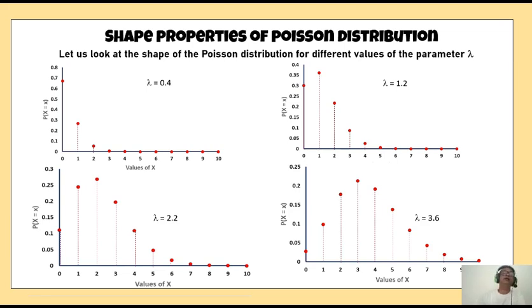Now if you look at this, when my lambda value is less, the probability takes this shape. These are probability mass functions, like binomial distribution. Poisson distribution is also a discrete distribution, so you will not get probability in between. That means you cannot ask for the probability of x equal to 0.5. Lambda can take fractional values, no issues, but x cannot take fractional values. So x will take the values 0, 1, 2, and so on up to infinity. I have taken up to 10. I can extend also, and I compute the probabilities.